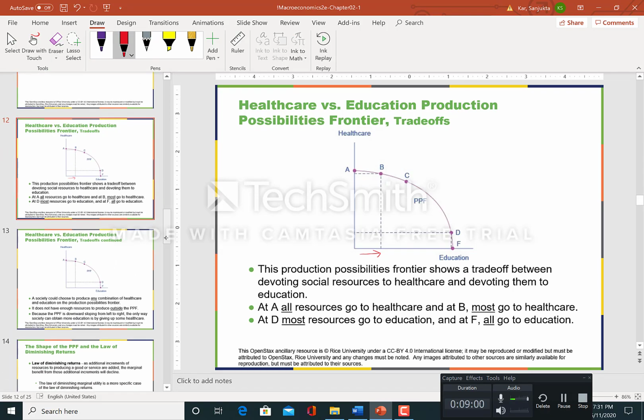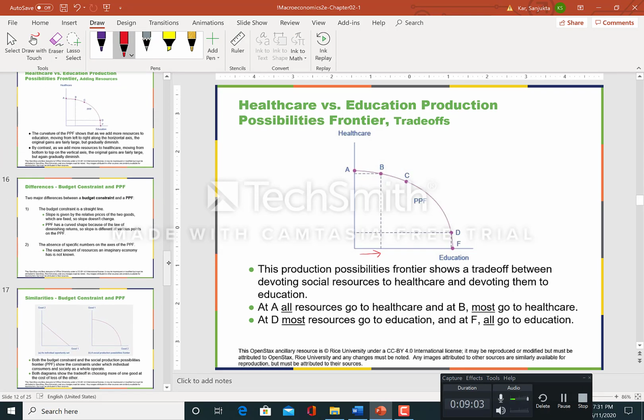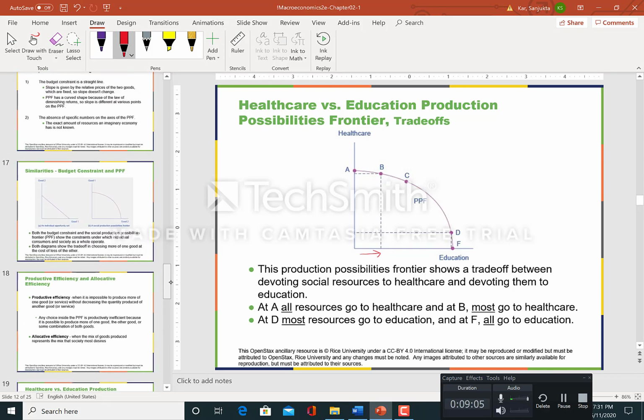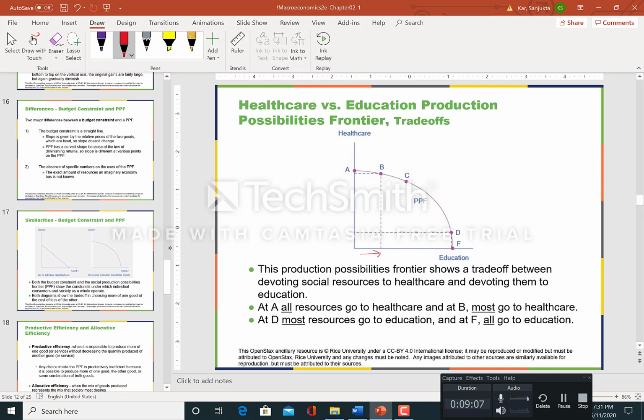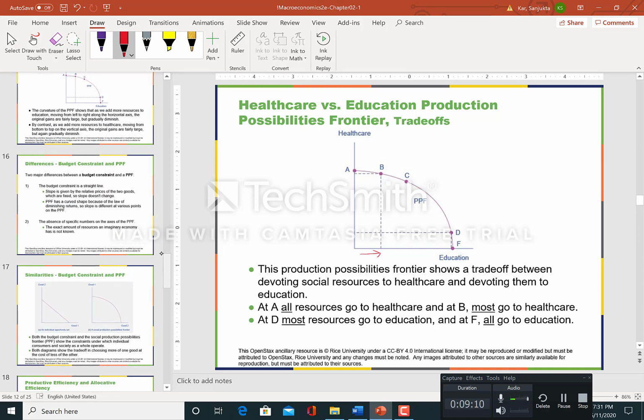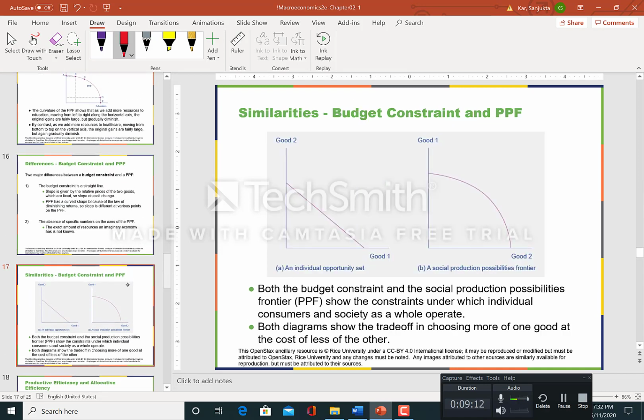The next thing I want to go over is comparative advantage, because this one has similarities between the budget constraint and the production possibility frontier. This shows us the difference between consumers and society as a whole. The budget constraint is for an individual consumer, and the production possibility frontier is for society as a whole.